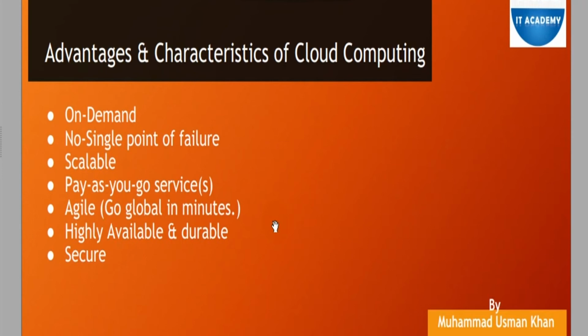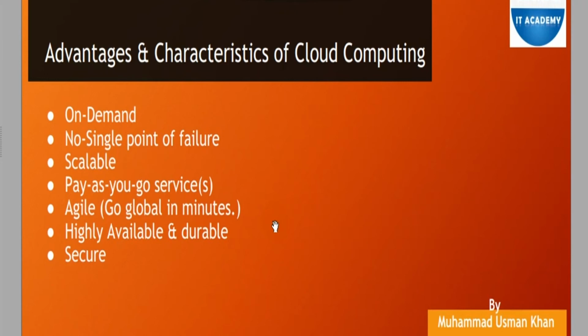And high availability and durable. High availability, normally the word highly available we use for machines. Whenever the machine is down in the first physical data center, it will automatically come up in the second data center, and it should be backed up in multiple data centers in order to maintain the HA. While the word durable we normally use for storage appliances like the NAS, SAN, DAS, and so on, right?